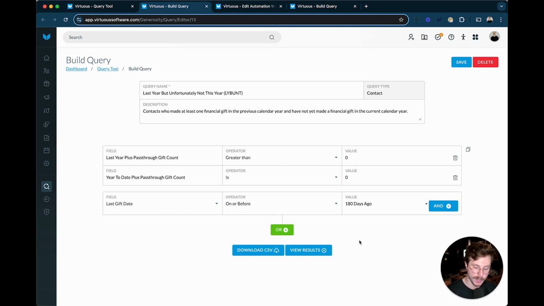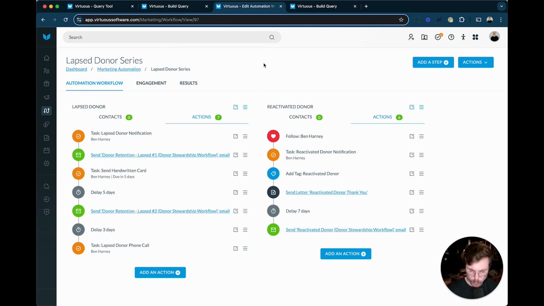Now, as we're thinking about folks who perhaps continue to slip through the cracks, maybe actually do land in our lapsed donor pool, we'll probably want to implement a similar setup that is catching those folks as they slip through the cracks. So very similar to perhaps like a new donor welcome series, I might set up a lapsed donor series.